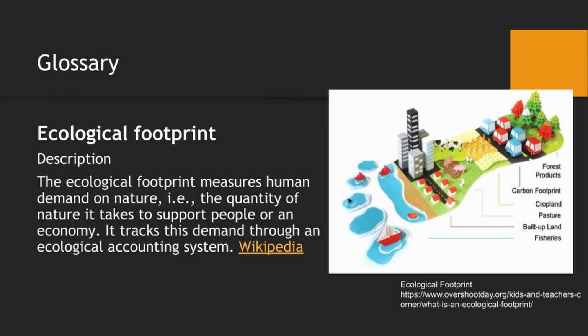Glossary. Ecological footprint. The ecological footprint measures human demand on nature. The quantity, for example, the quantity of nature it takes to support people or an economy. It tracks this demand through an ecological accounting system. So to your right, you have a picture of an analogy of the ecological footprint. This is where humans demand for nature, or what it takes to support a system.